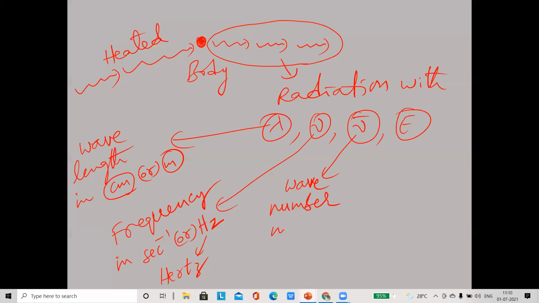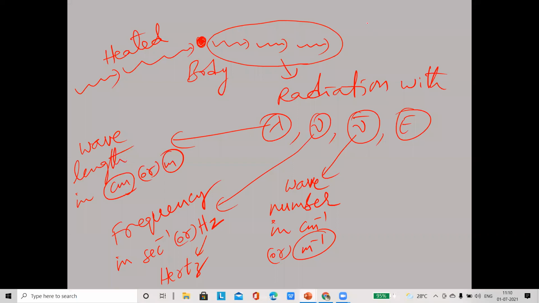Wave number. So this wave number is measured in what? Centimeter inverse or meter inverse. Because nu bar is equal to 1 by lambda. Nu bar is equal to what? 1 by lambda. So 1 by lambda means 1 by centimeter or 1 by meter.